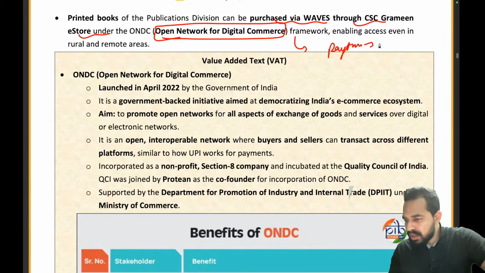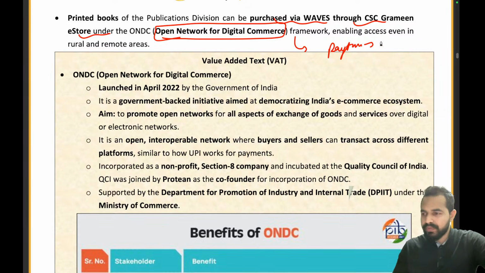So yes, this is important from the examination point of view. Why? Because ONDC is a very important topic. That is why it has been placed here. Otherwise, it would have been in the phase 1 articles. But ONDC is there, that is why it is part of the phase 1 and 2 articles. That is a very important thing. Okay, so now let's come back to the example.